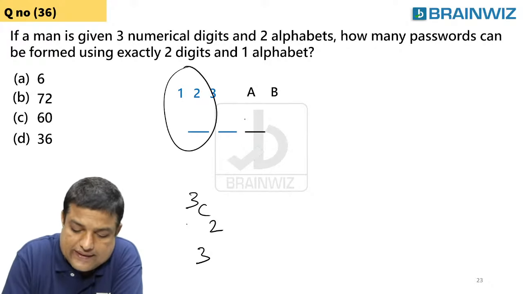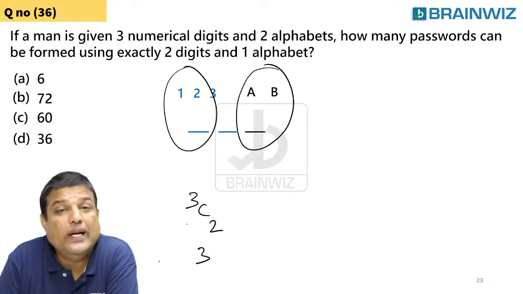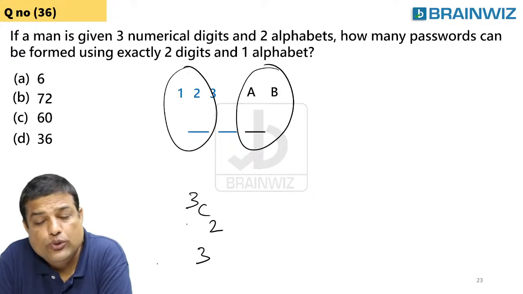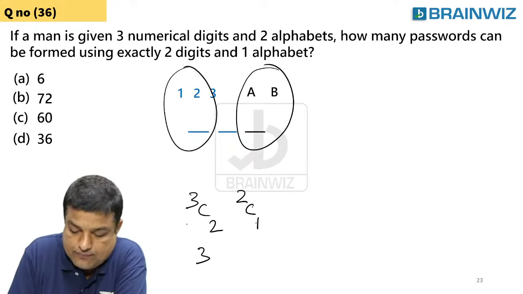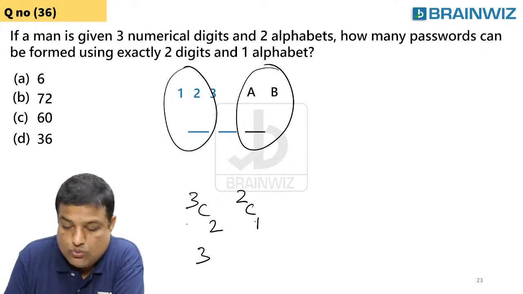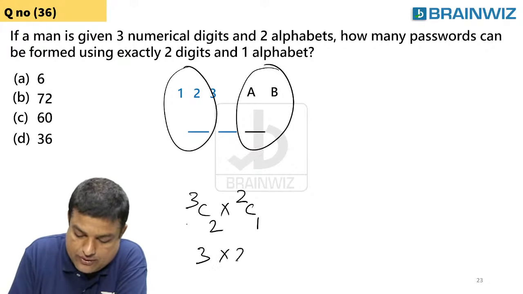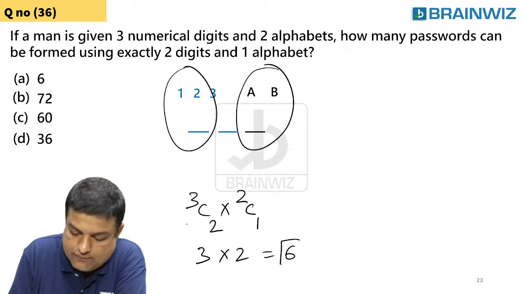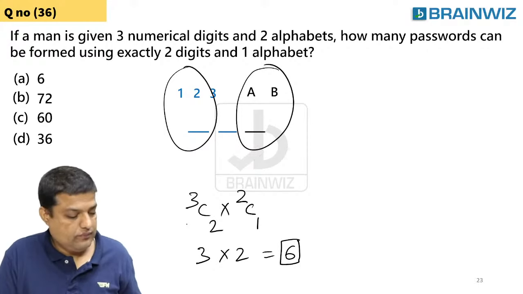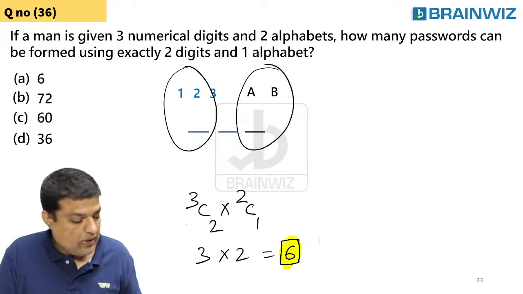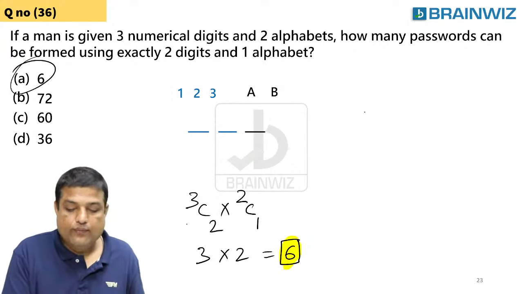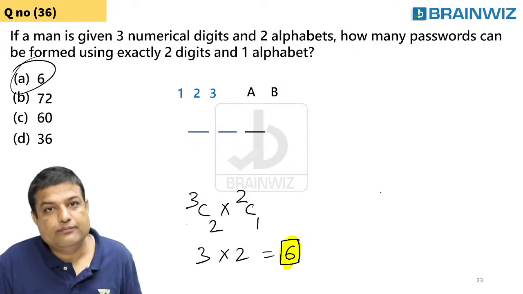And from here, let me select only 1 alphabet. How can you select 1 from 2? That is 2C1. So the answer is what? 3 times 2 is 6. That's what we have done. Are you understanding, everybody? So the answer is 6. We believe that, but it's not.